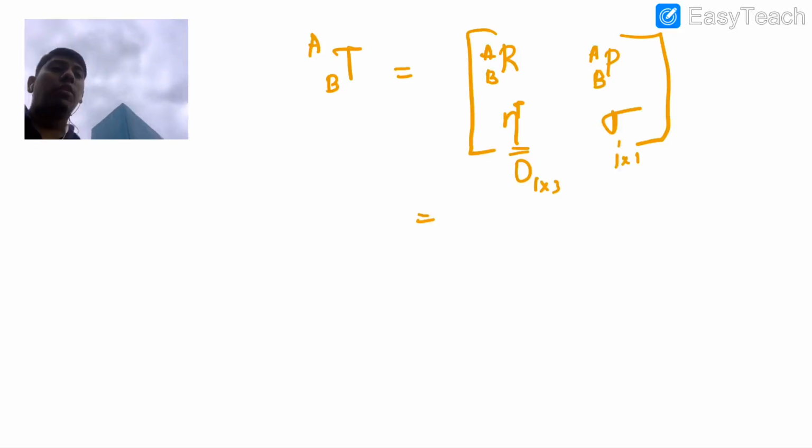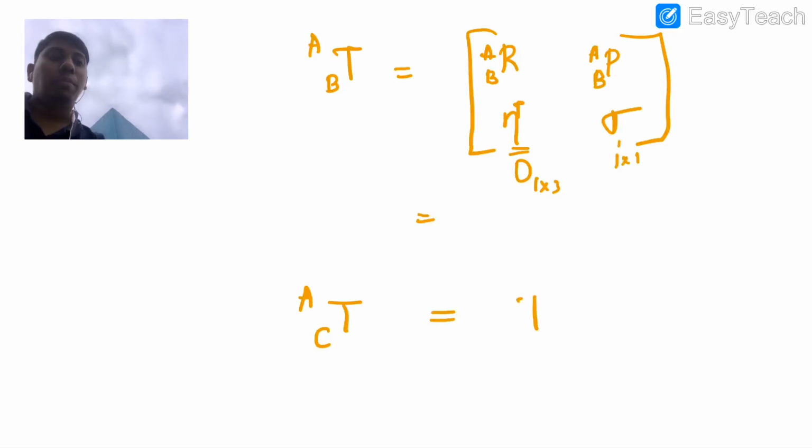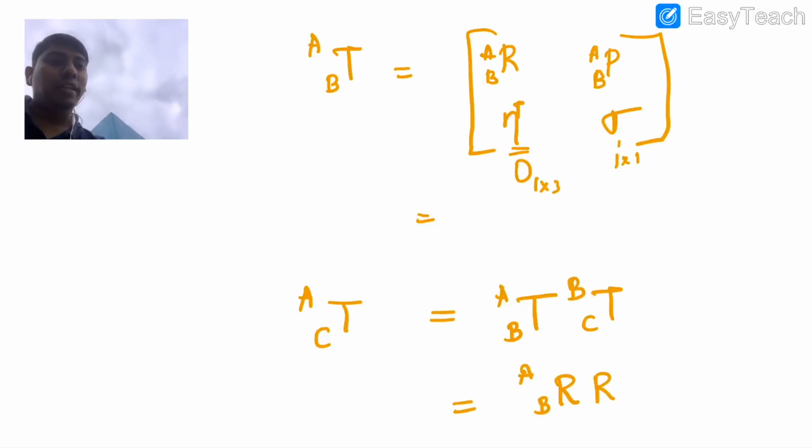Now if I want the transformation information of C with respect to A, I can go via B. Then simply I can multiply these two transformation matrices, right? So in the sense of what we are doing, the rotational information would be multiplied and the positional information would be added. That's what is going to happen.